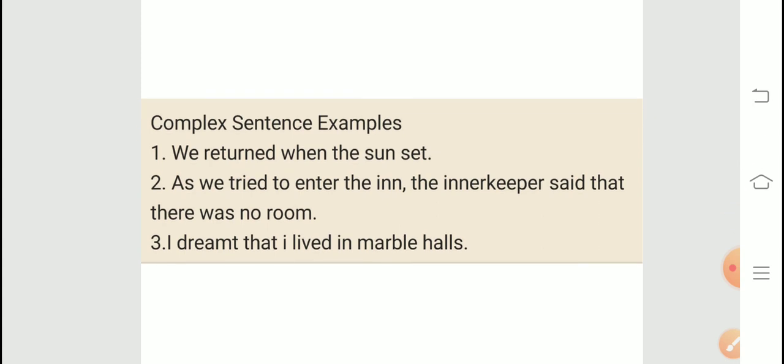So, I dreamed that I lived in marble halls. ठीक है. I dreamed, this is a principal clause, that I lived in marble halls, that is a subordinate clause. So I hope you are clear with it.